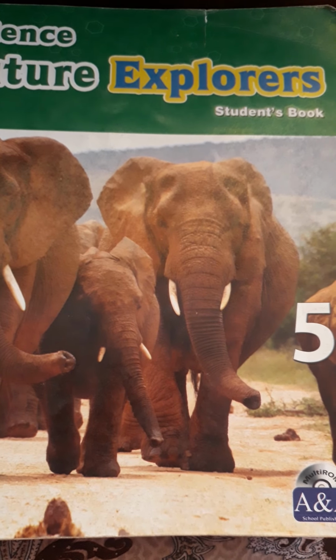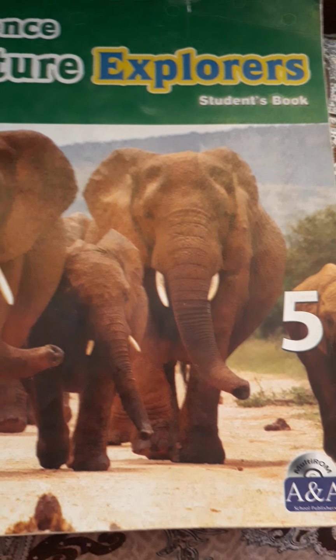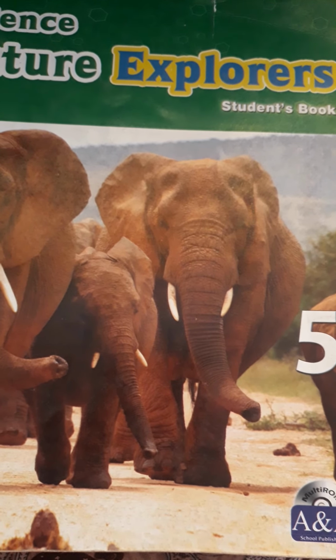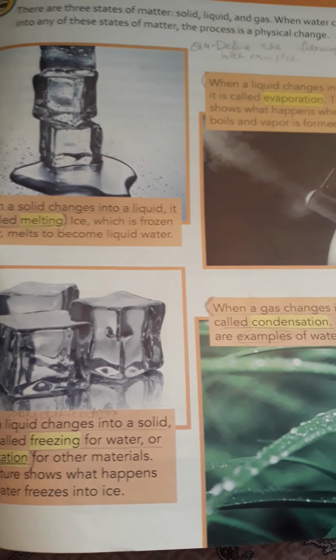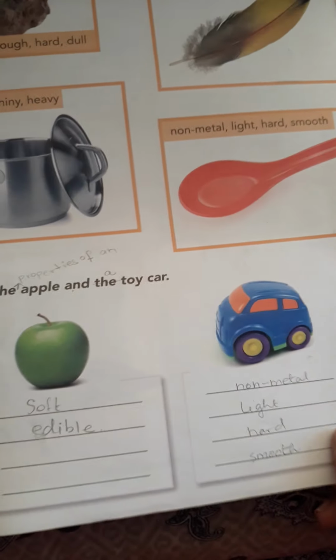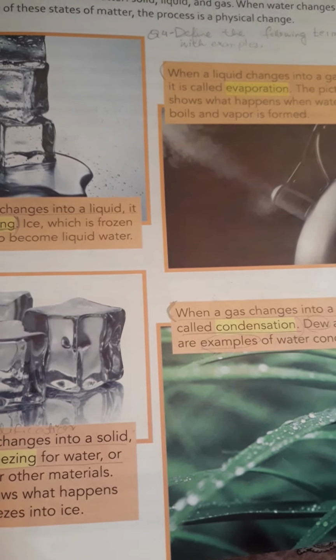This is the second lecture of your science book, Science Future Explorer. We have started chapter number 10, Changing Material. Open up your books, page number 149. In the previous pages, we have learned what is a physical change and what is a property. We have studied the different kinds of property, so we will revise.